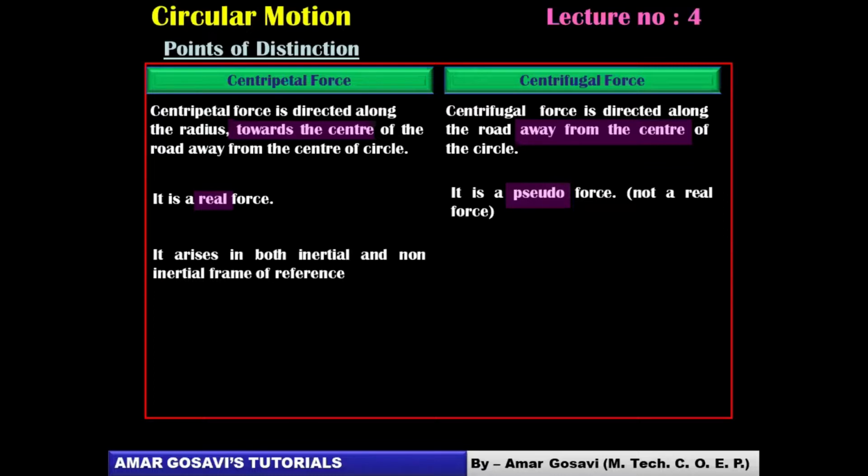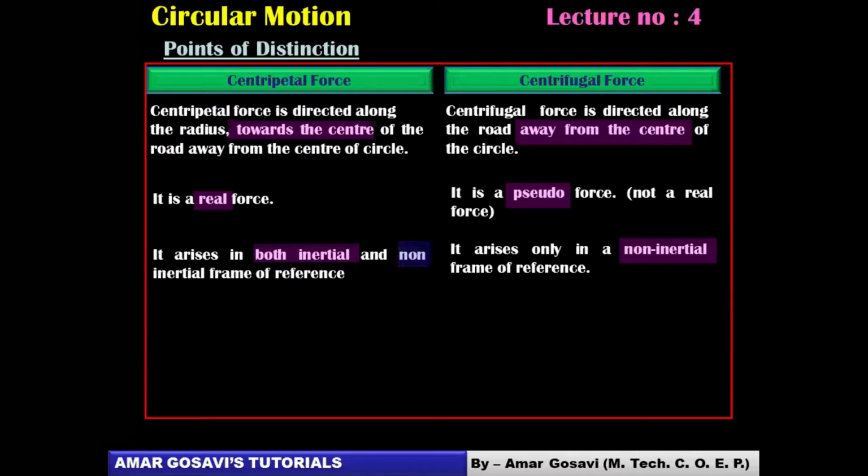Centripetal force will arise in both inertial as well as non-inertial frames, but specifically, centrifugal force will always arise in a non-inertial or accelerated frame of reference. Again, that's an important point of difference. Here both frames are possible, here only non-inertial.